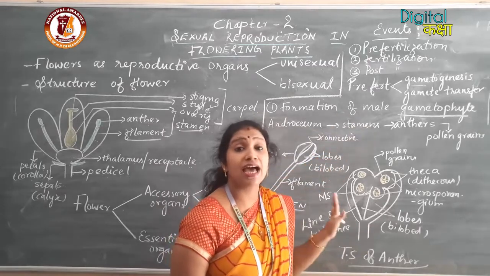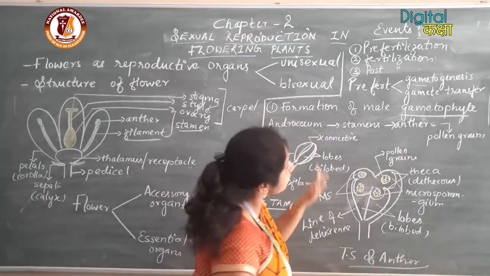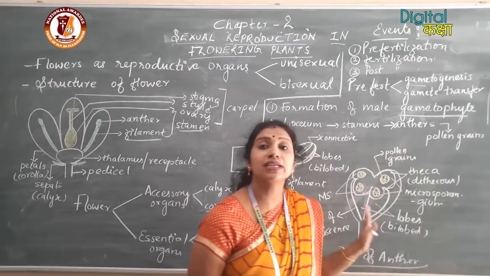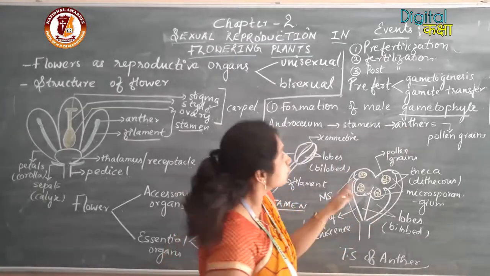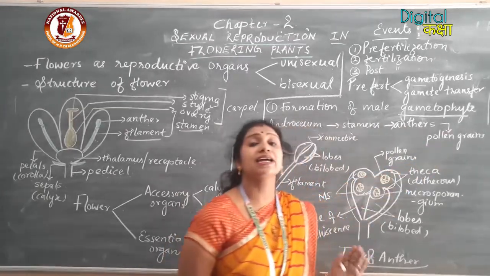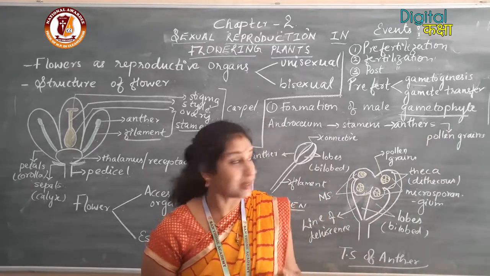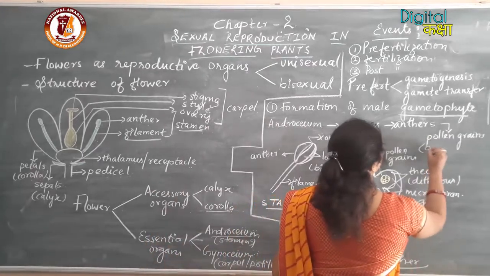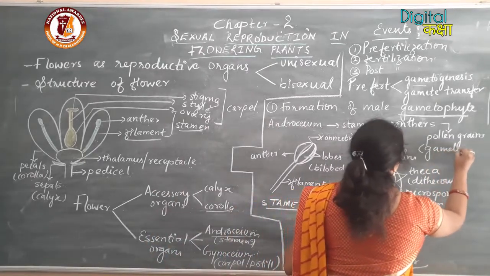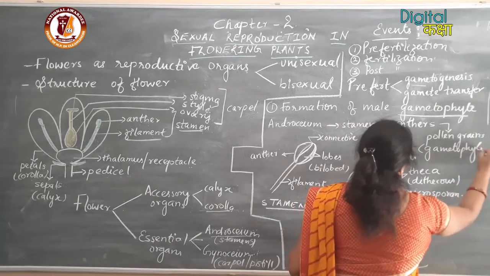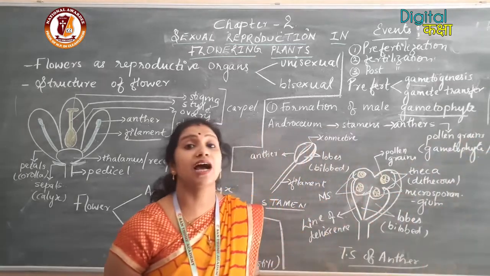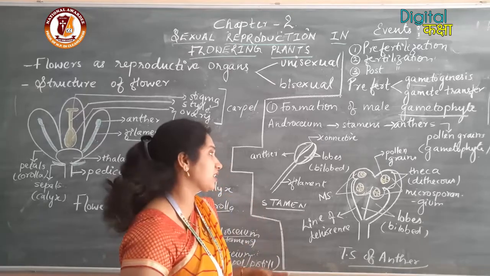Stamens have anthers and filaments, and inside the anthers, the pollen grains are present. The pollen grains contain the male gamete, so the pollen grains are the male gametophyte.